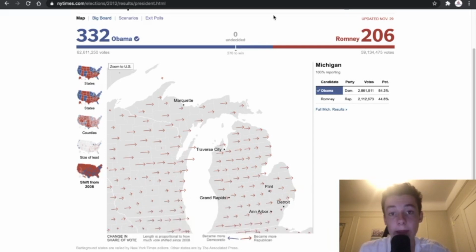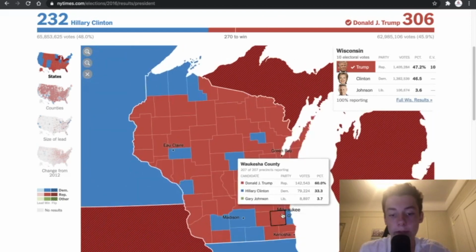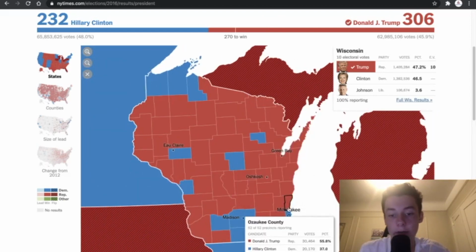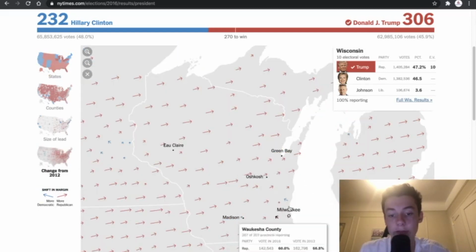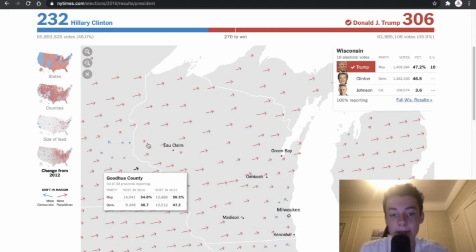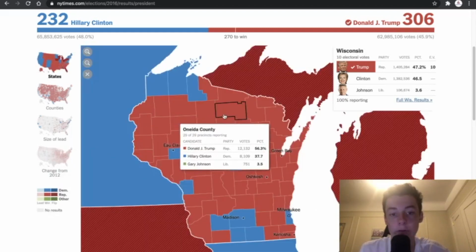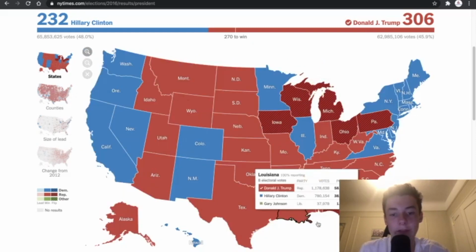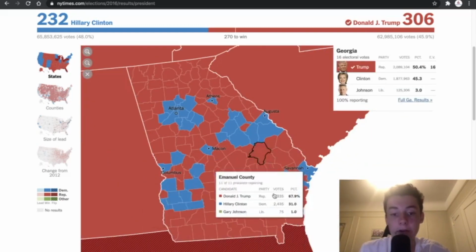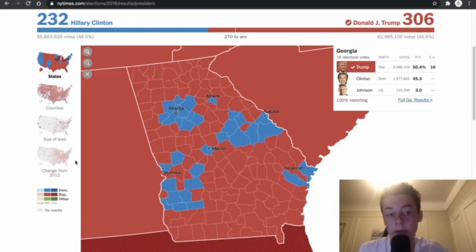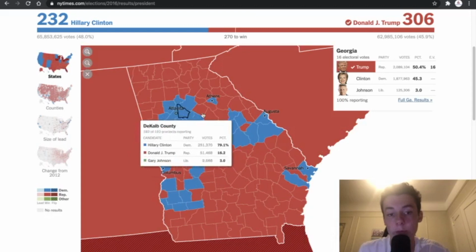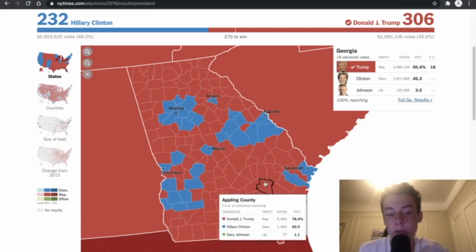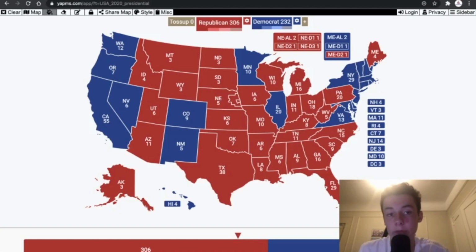We see the WOW counties, for example, which are Washington County, Waukesha County, and Ozaukee County. Those counties trended towards the Democrats in 2016. So Democrats are gaining in these suburban areas, but losing big in the rural areas. So you see in these areas, Republicans don't have as much of the vote. They're in the 50s in a lot of cases in these counties, whereas I showed you they're at higher numbers in these counties. So even though the rural areas trended Republican, Democrats had a lot more room to gain in the suburban areas and less room to lose in the rural areas. That is why these states flipped towards the Republicans here.